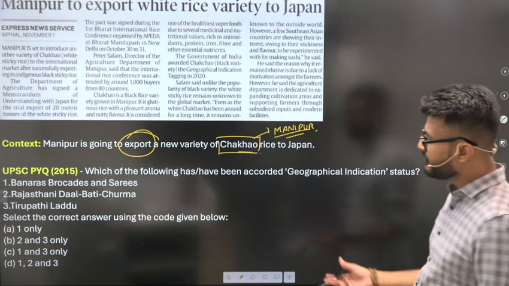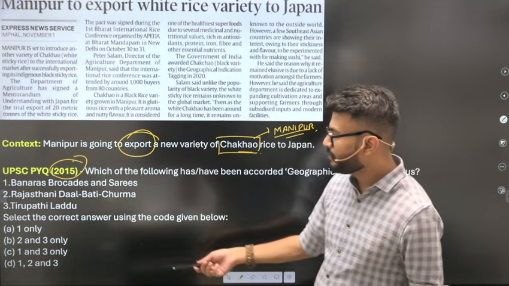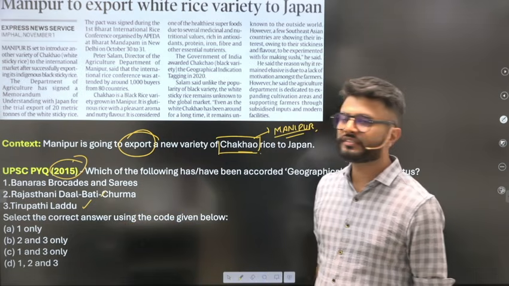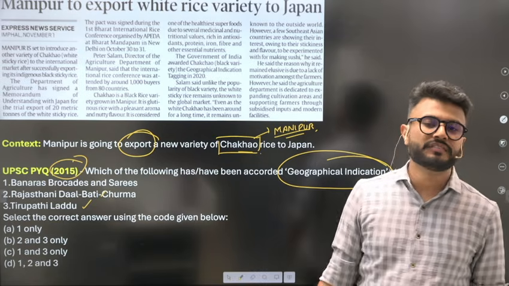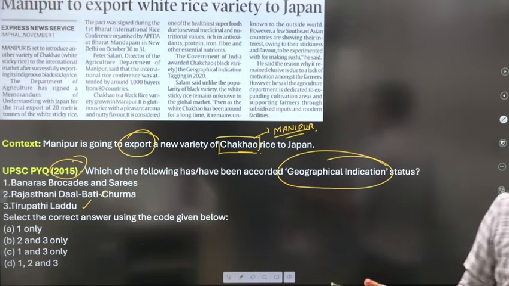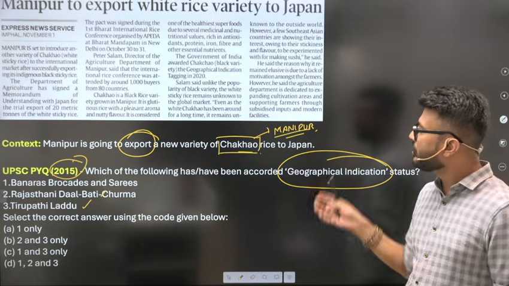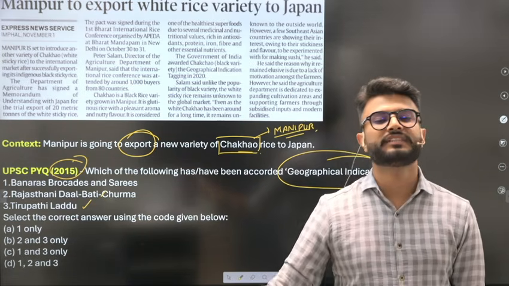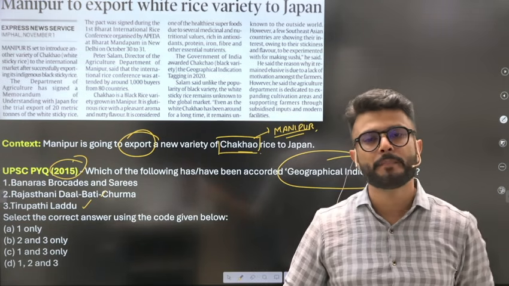I have taken a reference question of 2015 which has been asked in relation to some products like Tirupati Laddu, Rajasthani Dal Bati Churma and Banaras brocades and saris. Which of these have been accorded GI status, that is geographical indicators, right? Because in this topic we will be discussing Chakhao rice, and then we will be discussing other important GI tags and also the concept related to GI, that is, what do you mean by GI.